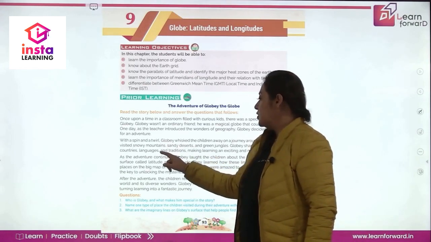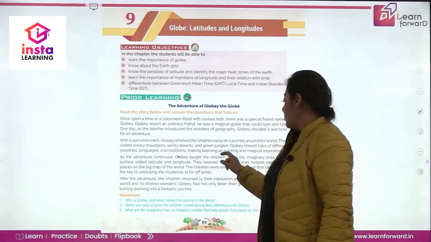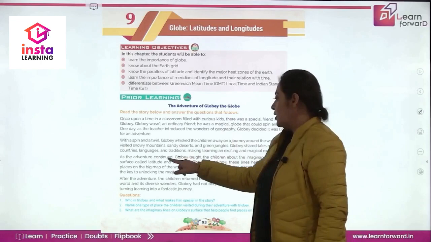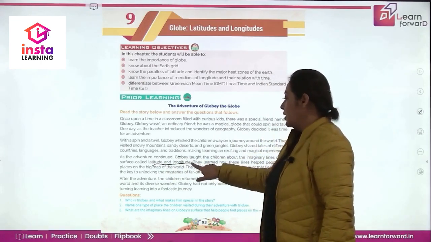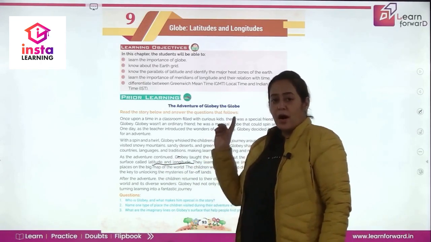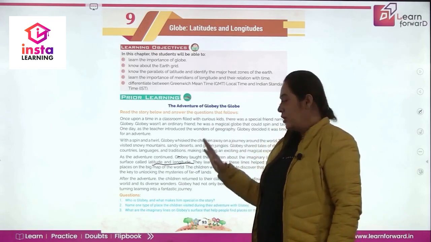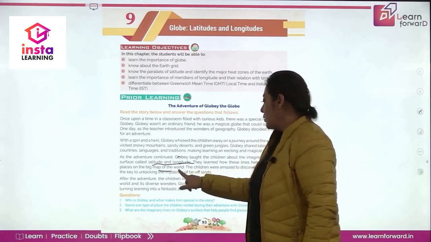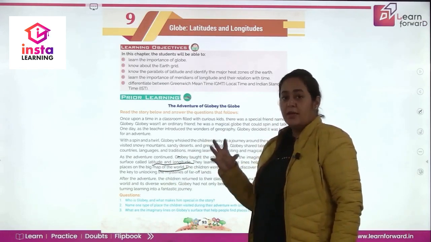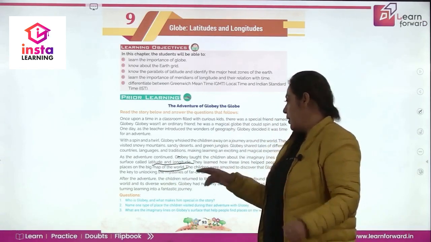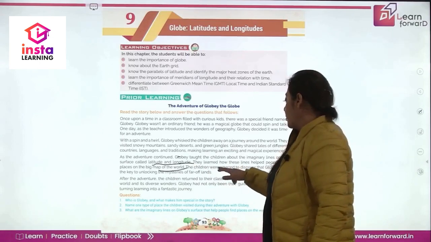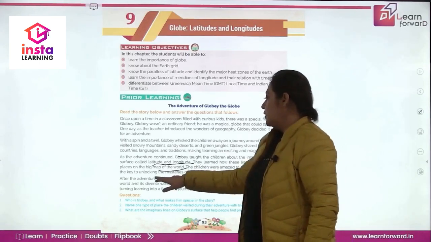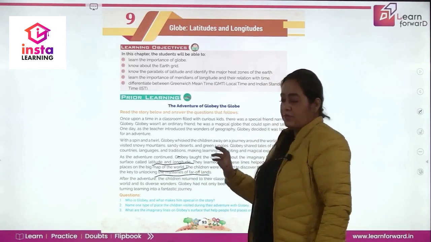As the adventure continued, Globey taught the children about the imaginary lines on the surface called latitude and longitude. Now, latitude and longitude are the imaginary lines on the globe. They learn how these lines help people find places on the big map of the world because they help us find the exact location on the map, on the globe. The children were amazed to discover that Globey held the key to unlocking the mysteries of far-off lands.